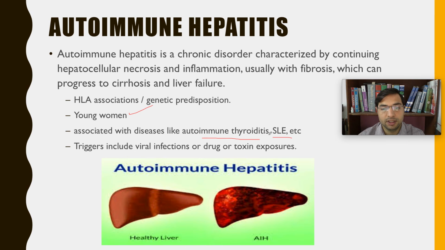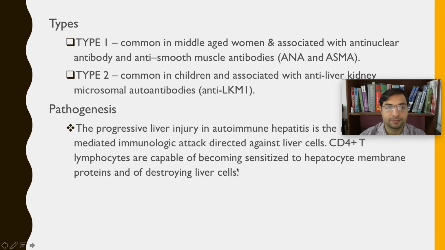If these autoimmune diseases are already present in someone, then they are also susceptible to get autoimmune hepatitis, right? So the trigger is viral infections, right? After a viral infection, the autoimmune process is triggered, or after a drug or a toxin exposure, the autoimmune process is triggered and the person develops autoimmune hepatitis.